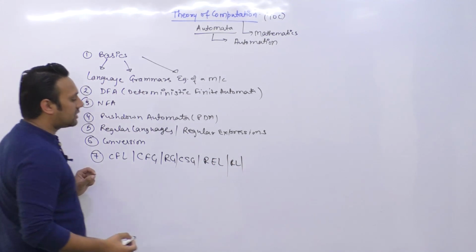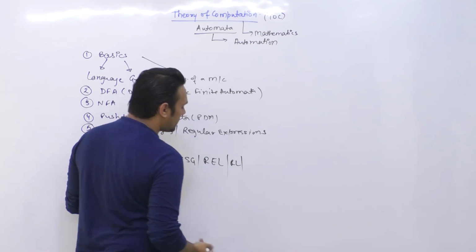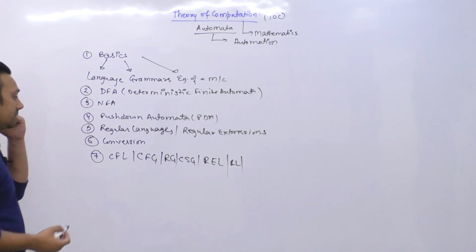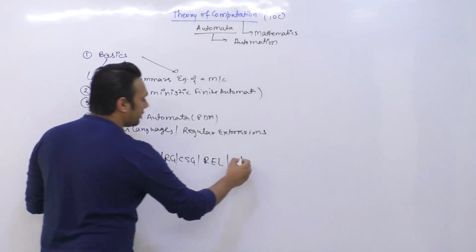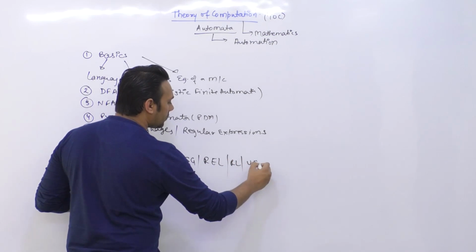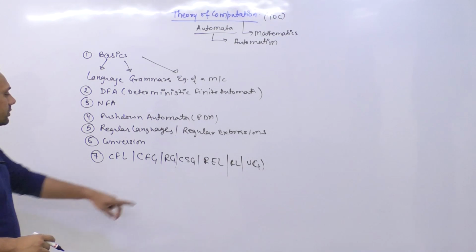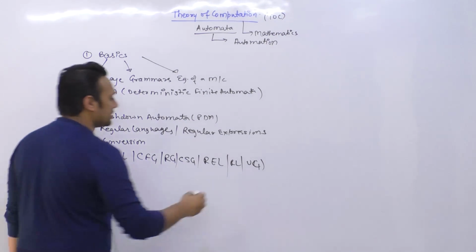Then we'll have a discussion regarding your type 0 languages. So we'll have more discussions regarding all of them, right? So here we have unrestricted grammar also, which is your type 0 grammar, and so on. There are a lot of things that we'll be discussing. Okay, so because we are discussing context sensitive grammar, we'll also discuss about context sensitive languages.